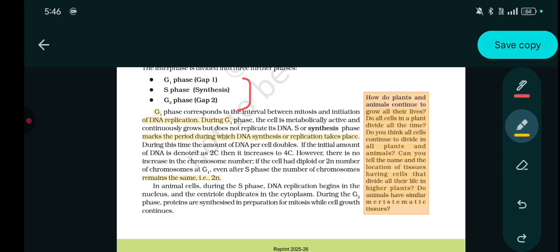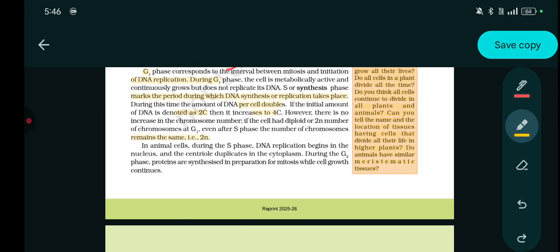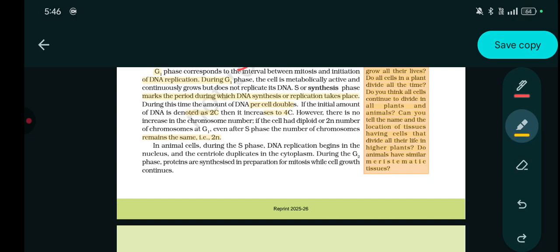During this time, the amount of the DNA per cell doubles. Okay, if the initial amount of the DNA is denoted as 2C, then it increases to 4C. However, there is no increase in the chromosome number. If the cell is diploid or 2n number of chromosome at G1, then even after S phase, the number of chromosome will remain the same, that is 2n.